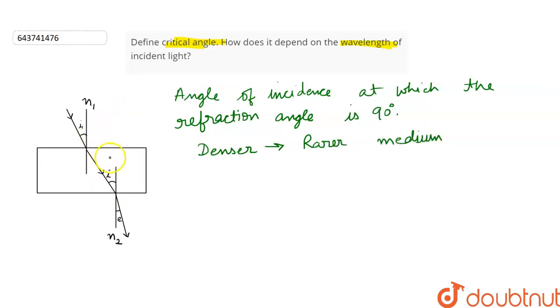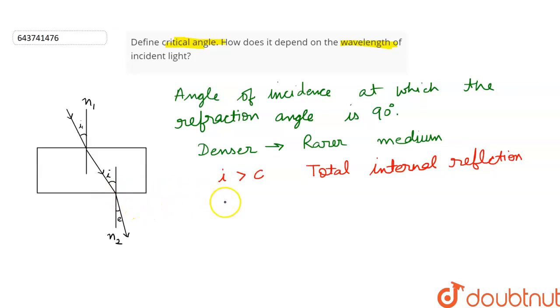Consider this diagram. In this, we can see that a light ray enters the glass slab and the angle of incidence is I1. But when the light ray is about to leave the glass slab, the angle of incidence is I. If this angle of incidence I is greater than the critical angle, then the light will not emerge out, whereas it will undergo total internal reflection. The light ray will emerge out only when the angle of incidence is less than the critical angle.